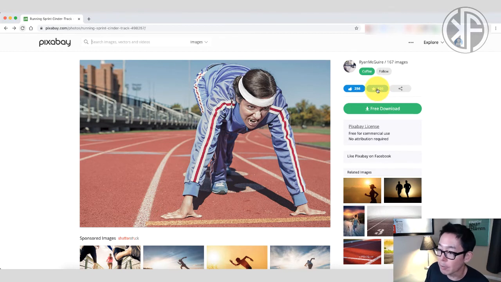And if you want to add this photo to your favorites, and that's the reason why I mentioned you want to sign up for a free account, is so that you can refer back to this image without having to do another search, okay? You can also share the image. So you can share this with your friends, through social media, whatever, to let people know that you really like this image. Now, the license here is free for commercial use, so no attribution required.